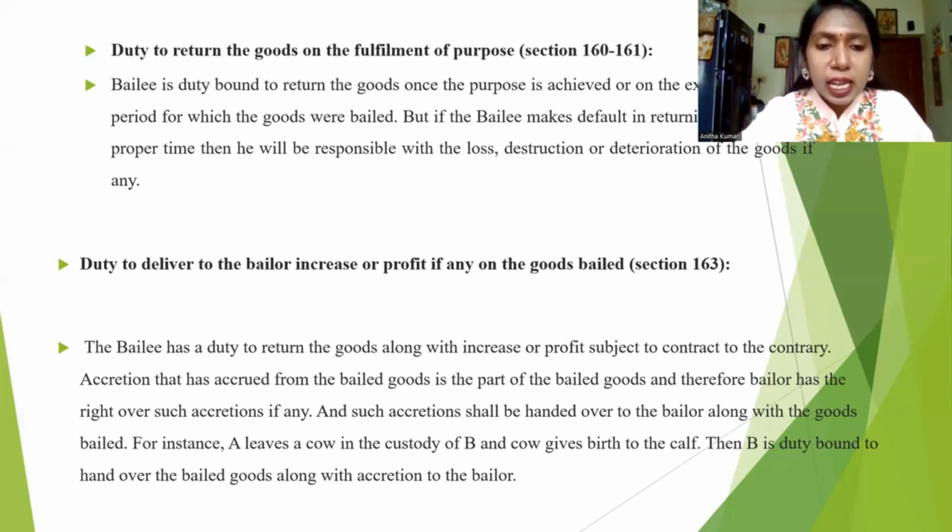See the example here. A leaves a cow in the custody of B, and the cow gives birth to a calf. Then B is duty-bound to hand over the bailed goods along with the accretion to the bailor. So you can understand, right? One person is a bailor. He left a cow in the custody of B for 1 month. Within this 1 month, the cow gives birth to a calf. So it is the duty of the bailee to hand over the cow along with the calf. Okay.